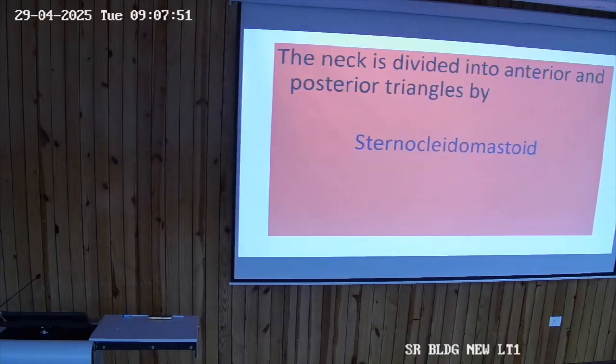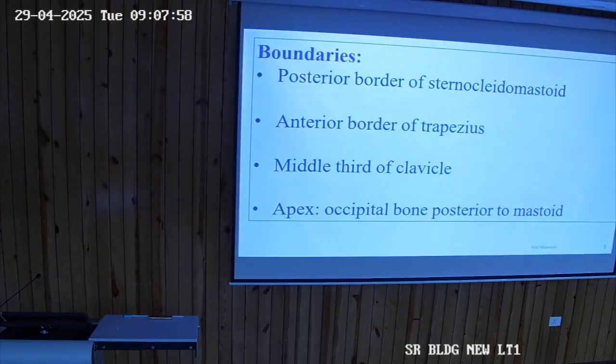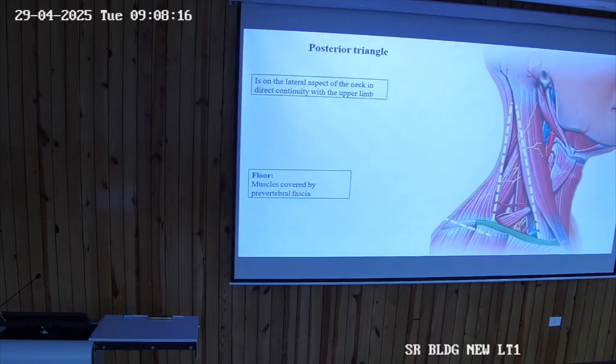So the neck is divided into anterior and posterior triangles by the muscle sternocleidomastoid. The boundaries are the posterior border of sternocleidomastoid, the anterior border of trapezius, the middle third of the clavicle, and then the apex is formed at the occipital bone where these two muscles are approximating. So it is on the lateral aspect of the neck. The floor is formed by the muscles which are covered by a layer known as the prevertebral fascia.